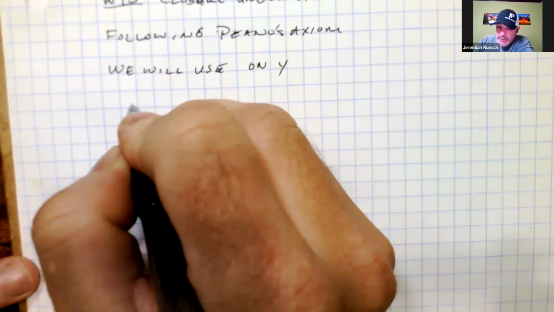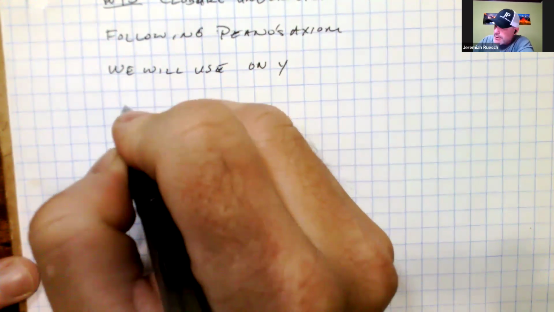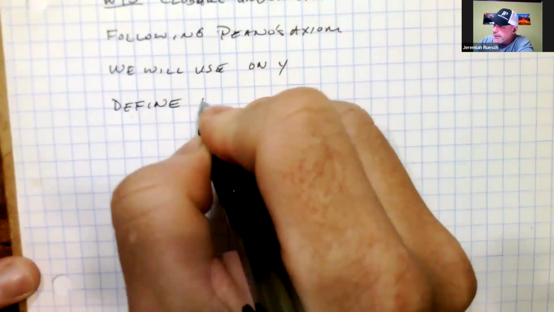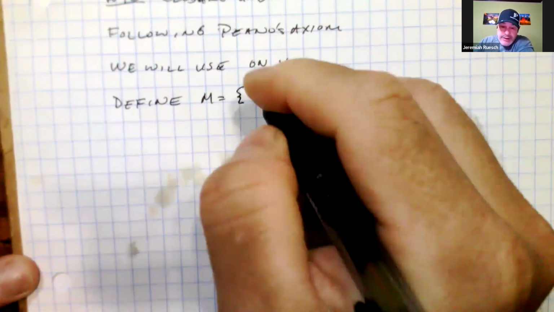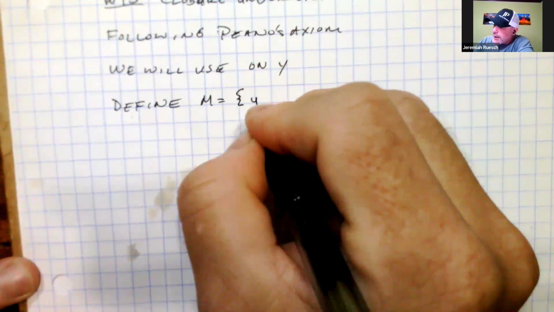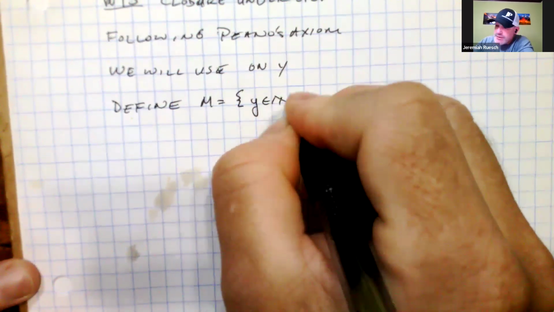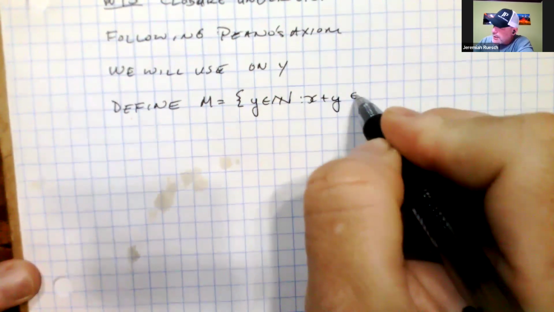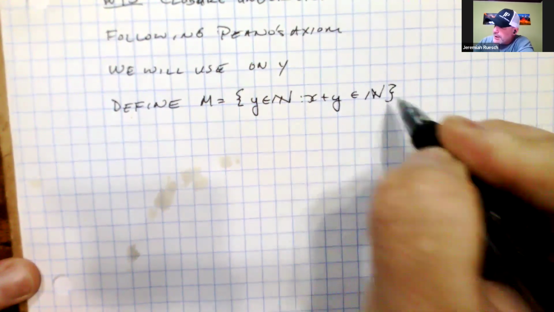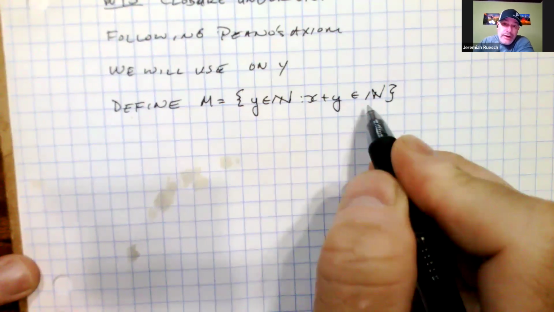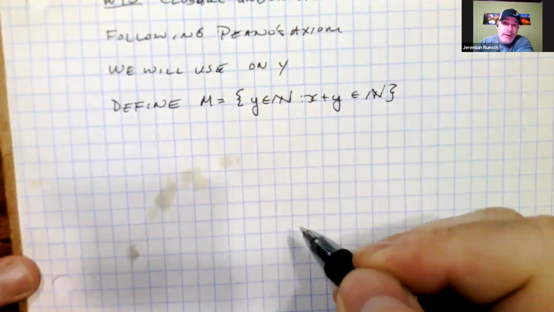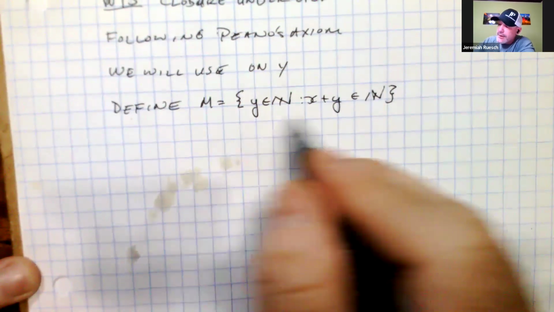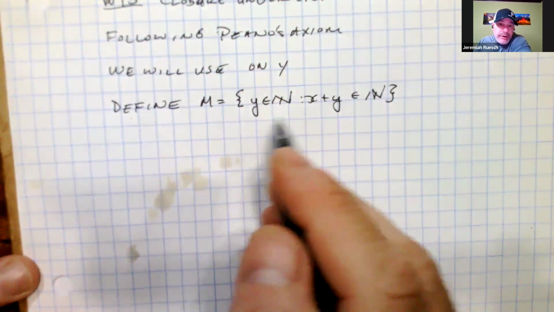Okay, so let's define our set M. We're going to define our set M to equal the set of numbers y that are natural numbers, such that x plus y is also a natural number. Okay, this is the set we're trying to show. We're trying to show that the sum is indeed within the set of natural numbers, and so we define our set to be that. So this is the big step, the starting point.